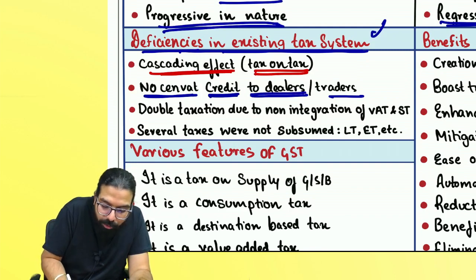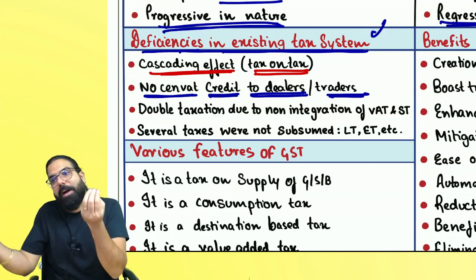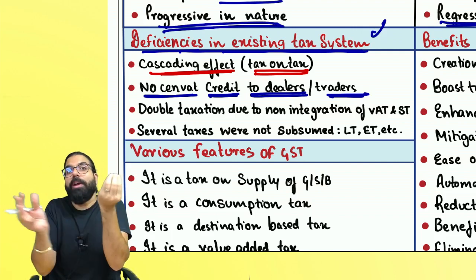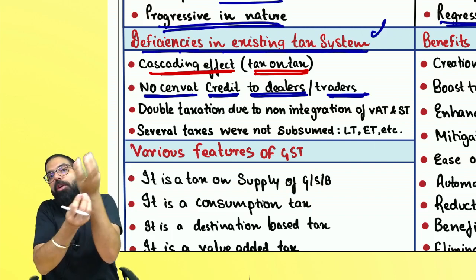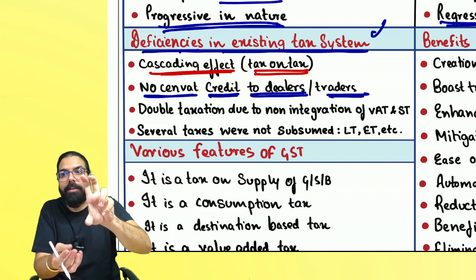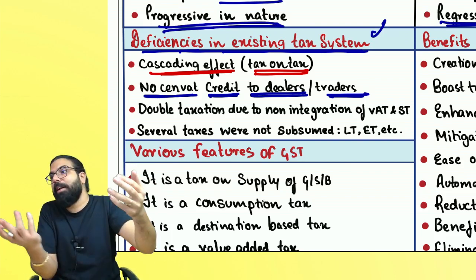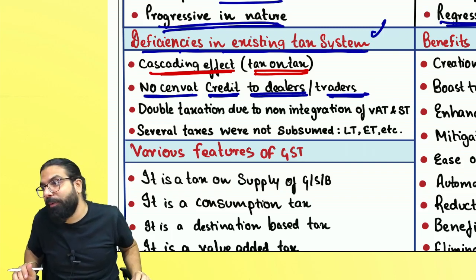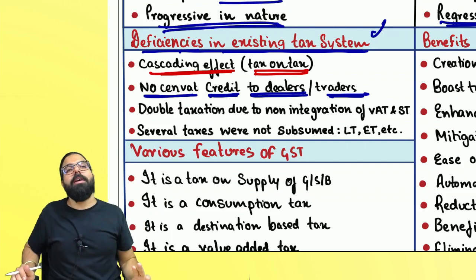No VAT credit to traders or dealers. When you don't get any credit of tax, it becomes part of your cost. When your cost includes tax, and when you sell again and charge tax, it is always tax on tax. And tax on tax is known as what, everyone? Cascading effect, and government wanted to remove the cascading effect.